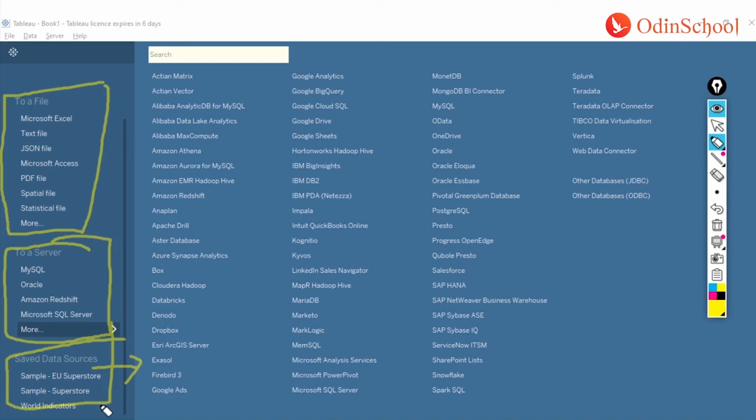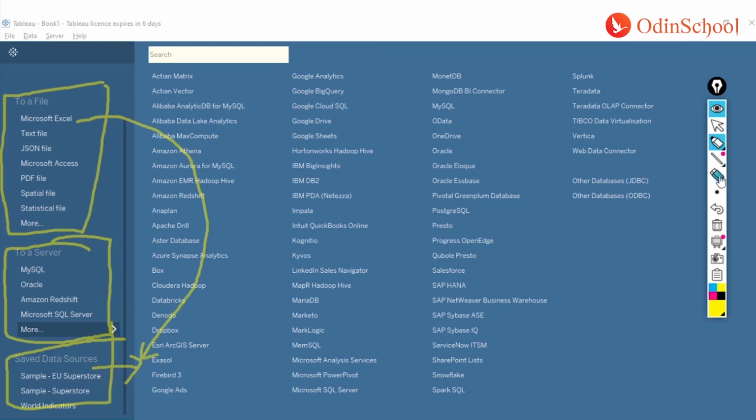For example, if we have taken an Excel file and done a lot of cleaning on it, and we have to use the same data source in other files without repeating all that cleaning, we save that data source so that it gets saved in Tableau's folders where all the data sources are saved. At a later point, whenever you have to re-access the same file in a new project, you can just go to My Saved Data Sources and get it.